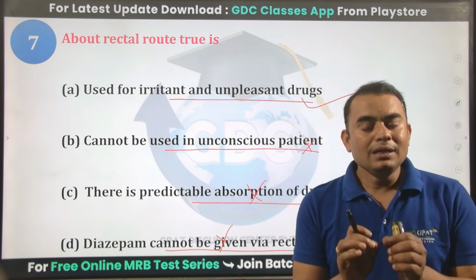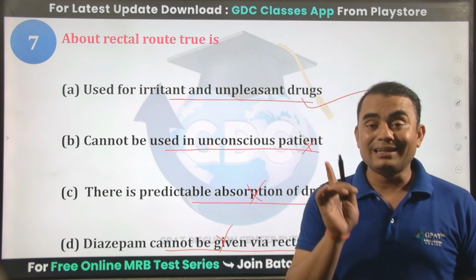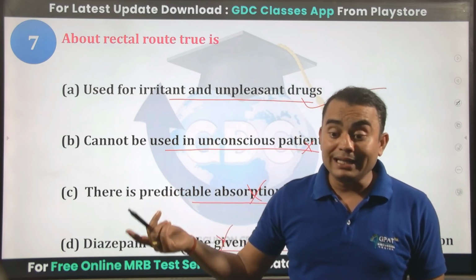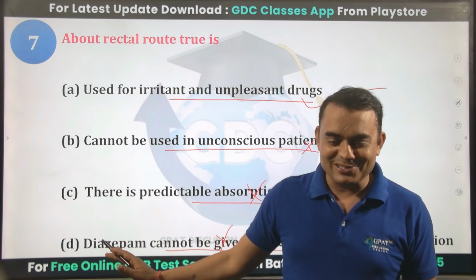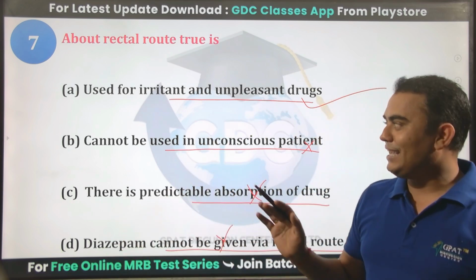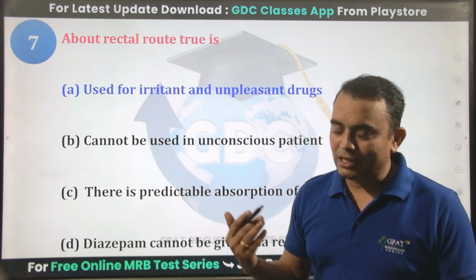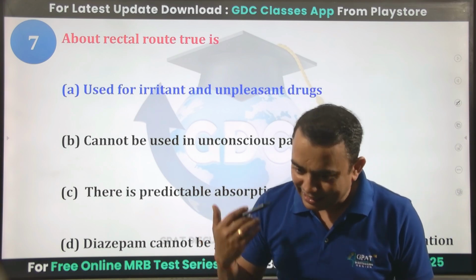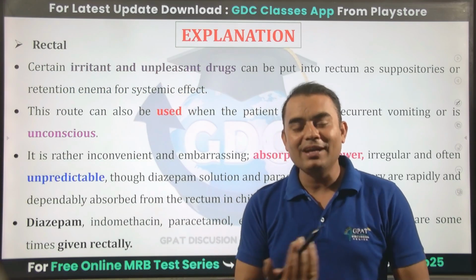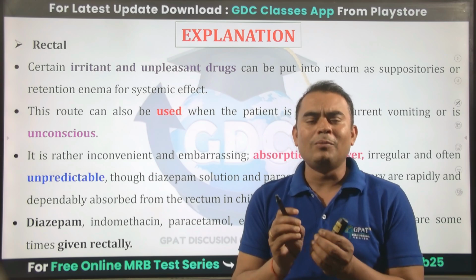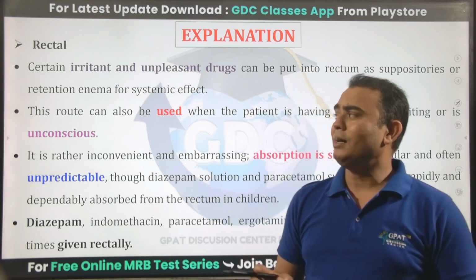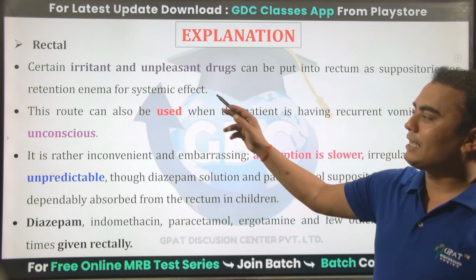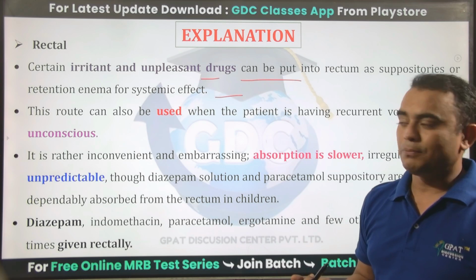So diazepam is the drug of choice by the rectal route for the febrile seizure in children. So this is also incorrect. The correct answer is A, that is yes, the rectal route is used for irritant and unpleasant drug. It can be given through the rectal route in the form of a suppository or enema. So irritant and unpleasant drug can be given by the enema or suppository method.